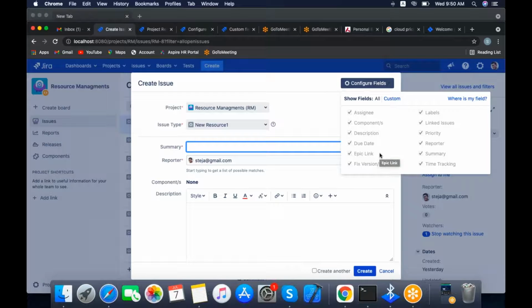In tomorrow's class, I will create the screens for each issue type. We need to create 3 screens: create screen, view screen, and edit screen.